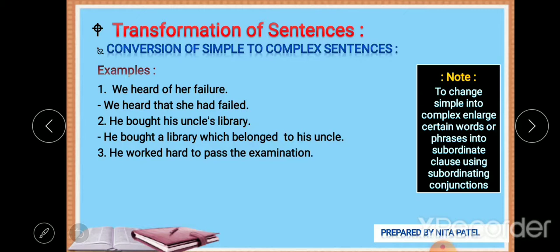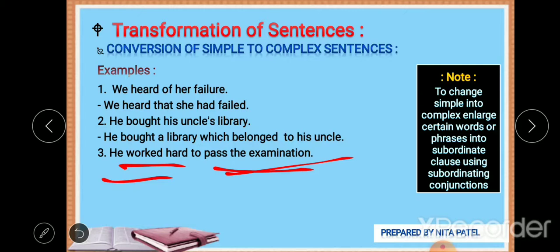He worked hard to pass the examination. So he worked hard. Why did he work hard? To pass the examination. He worked hard so that he can pass the examination.